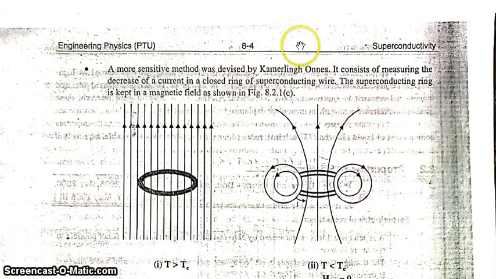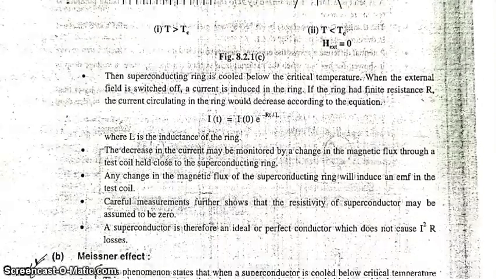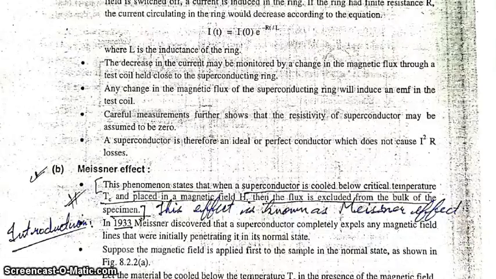The name of the scientist who discovered superconductivity is Kamerlingh Onnes. So this is regarding how a material becomes a superconductor.